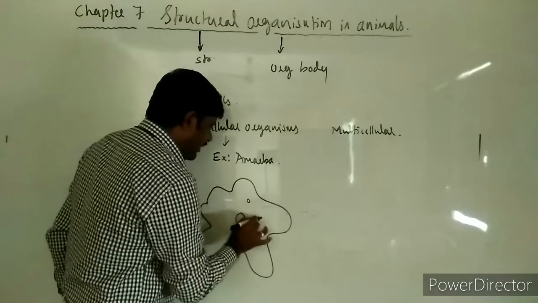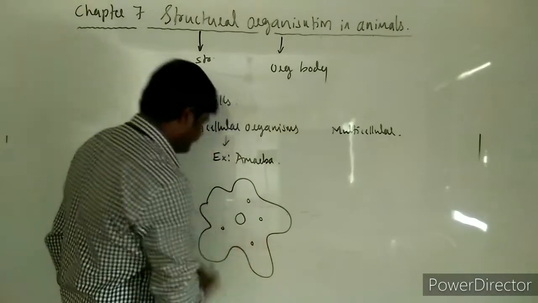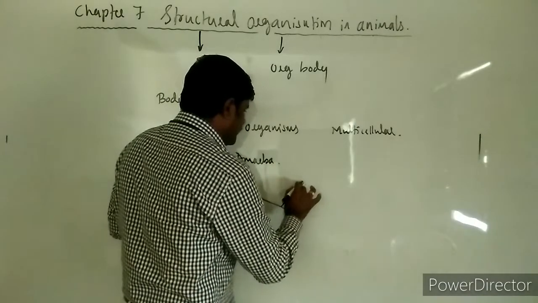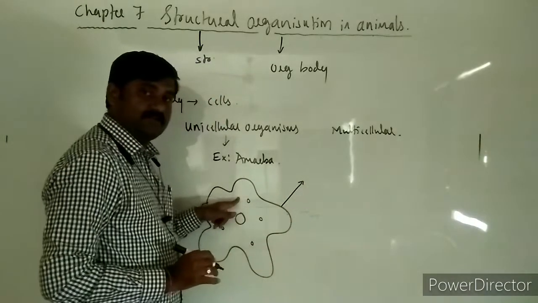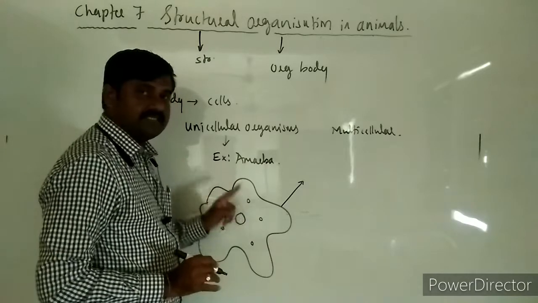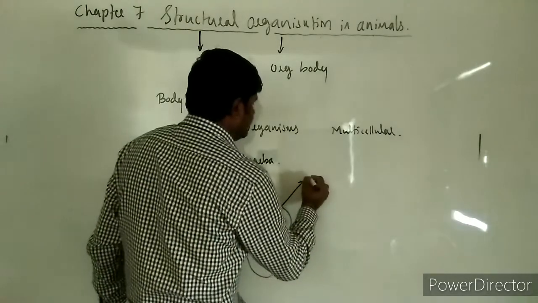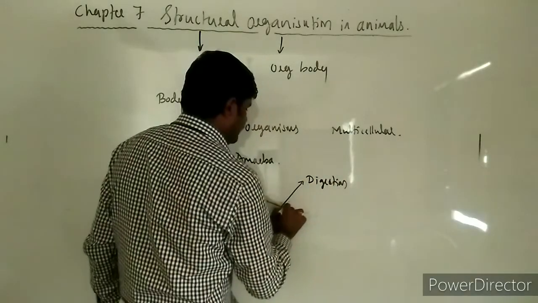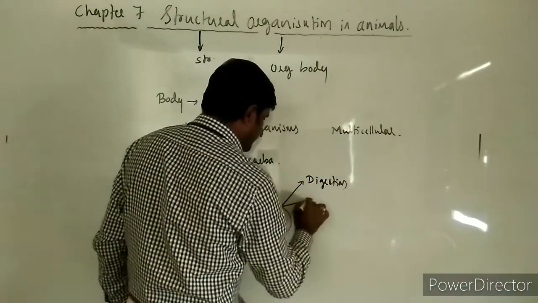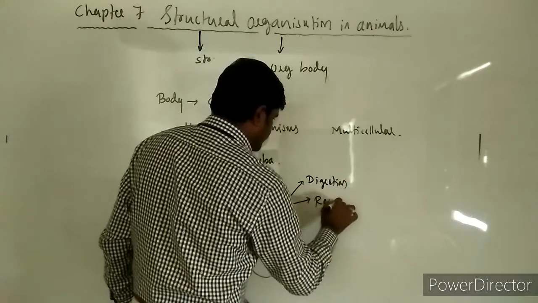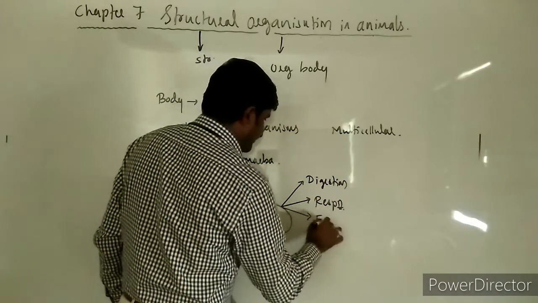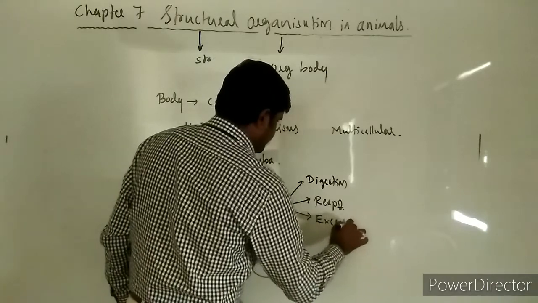This amoeba has a single cell, and it performs different functions. What are those different functions performed by a single cell? It helps in digestion. It also helps in respiration. It also helps in excretion.